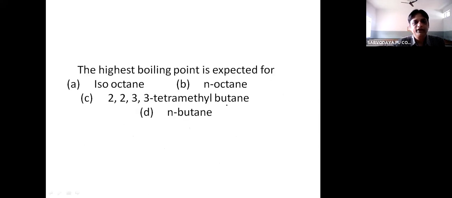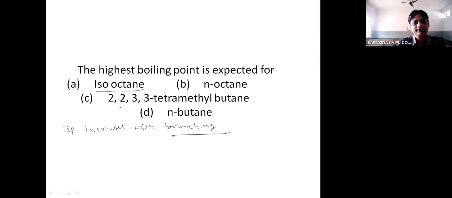The highest boiling point is expected for isooctane. One simple thing you can remember is that boiling point increases with branching. So as the branching increases, the boiling point also increases.